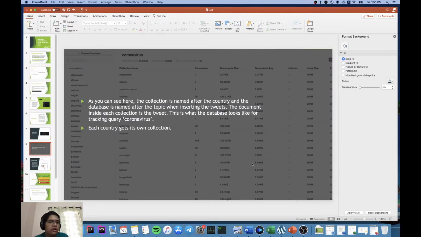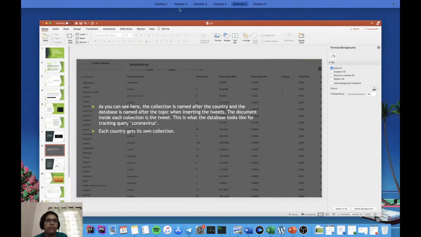This is a little sneak peek of what the database actually looks like. As I told you, these are all the different collections, so they are the actual countries. And yes, I'll run it once and show you what it looks like.